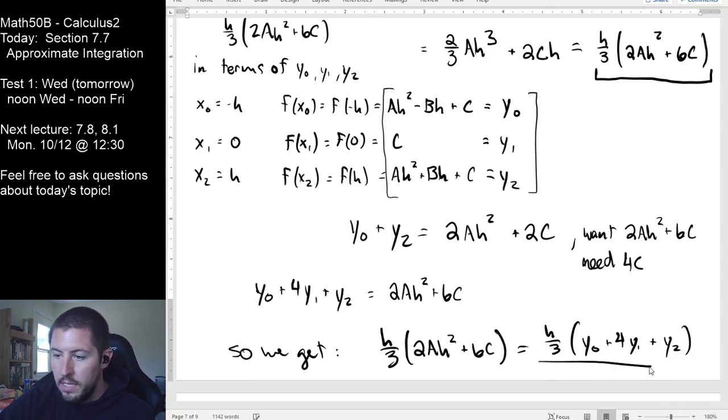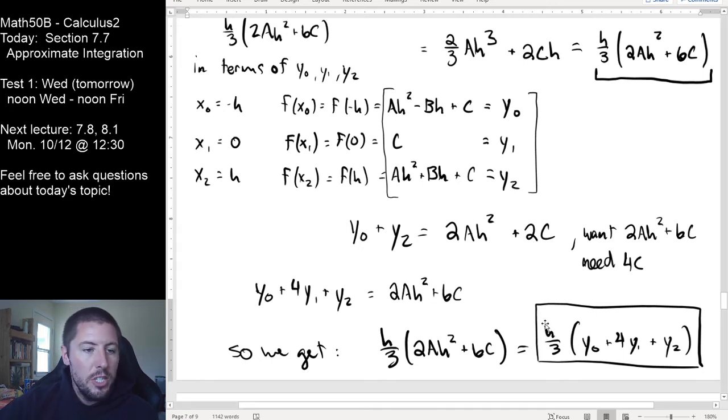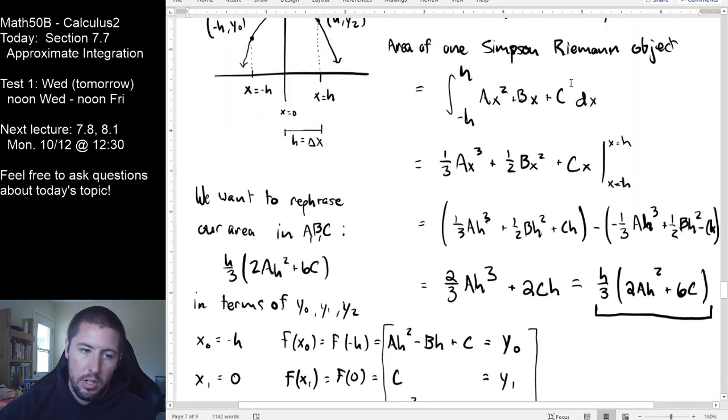So this is the general structure of all of the areas that we are going to add up in all of our Simpson-Riemann objects. If you know the H, which is delta x for us, then we can do H over 3 times the height of the first x value plus 4 times the height of the second x value plus 1 times the height of the third x value, and that will exactly give you the result of this integral computation, right?